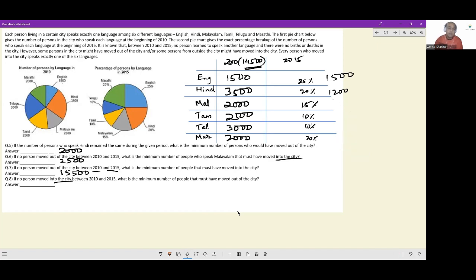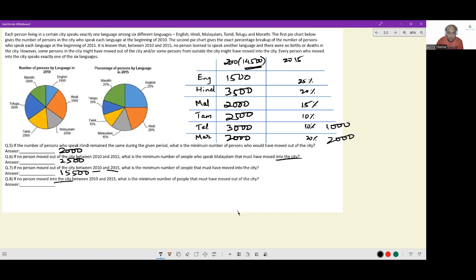For peace of mind, we will also look at some other case. Let's say if Malayali people had continued to hold firm. For any other grouping, if you held the population firm, the percentage was indicative of the number on the left. Let's say if the Marathi population held firm, the total population would come down to 10,000. This would be 2,000.